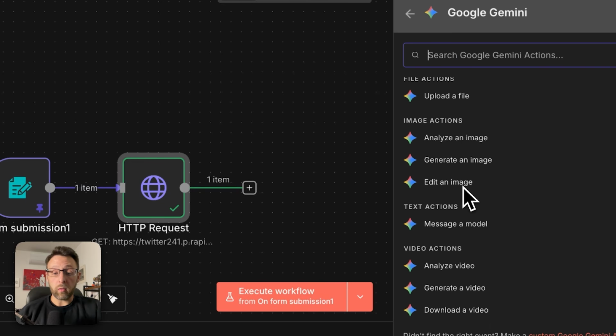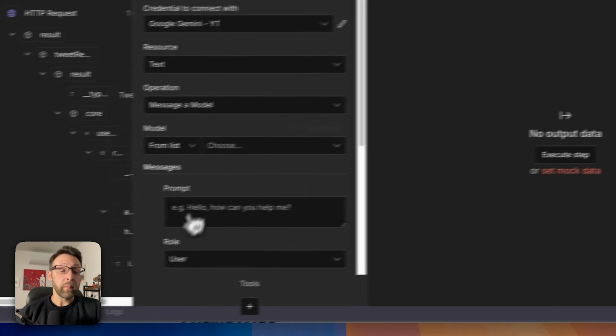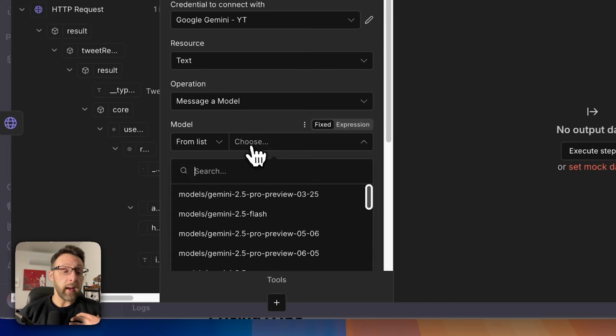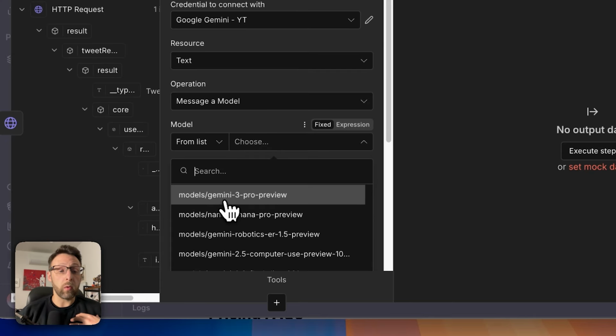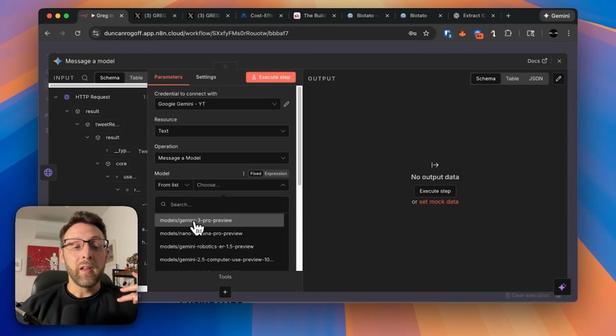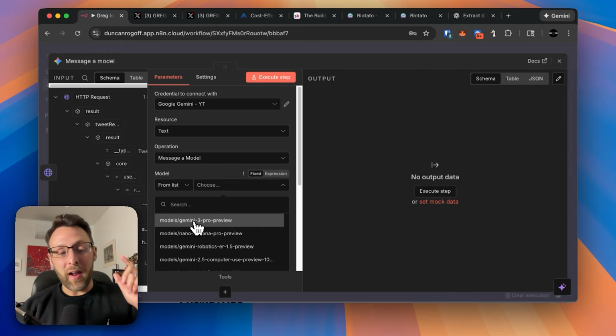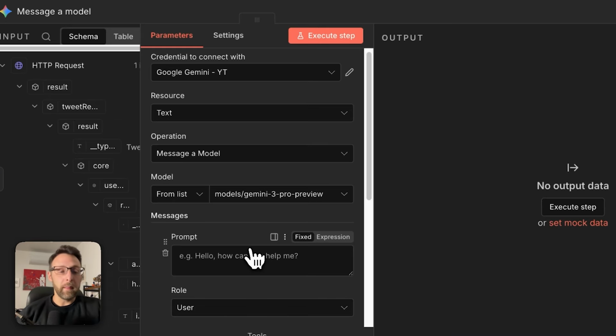What we can do is scroll down here and do message a model. And now, if you have the latest version of N8N, you can come into the model list and just scroll down to Gemini 3 Pro Preview. Great. And this is what we want to do.